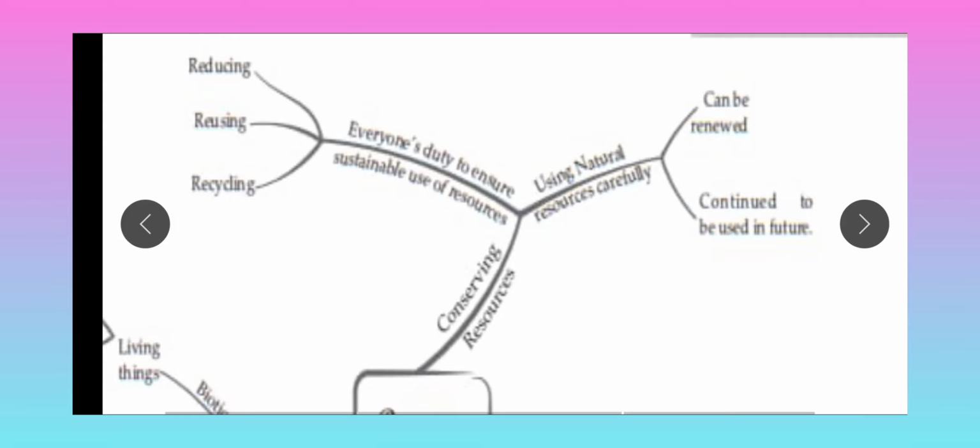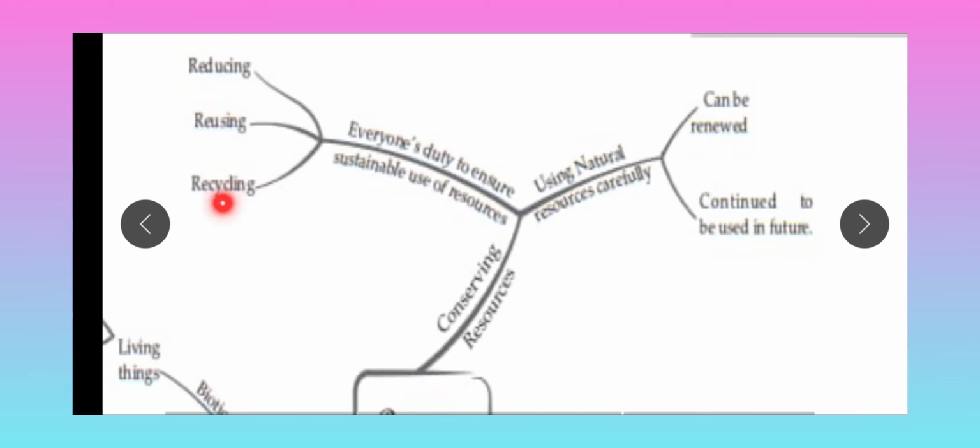Reusing means once we have used something, another time we can use it again, in that manner we can save things and make maximum use of resources. Recycling means whatever things we can recycle, we have to recycle.